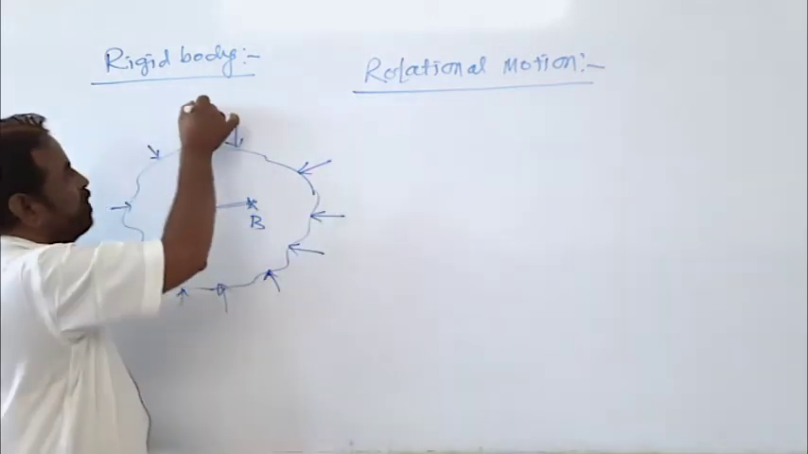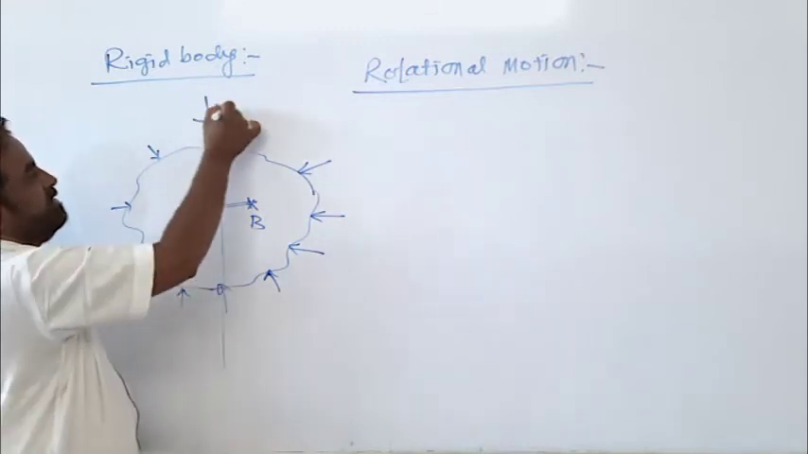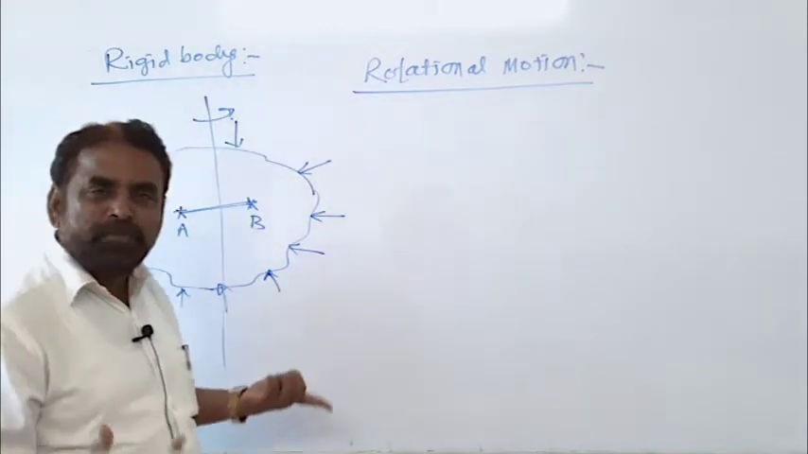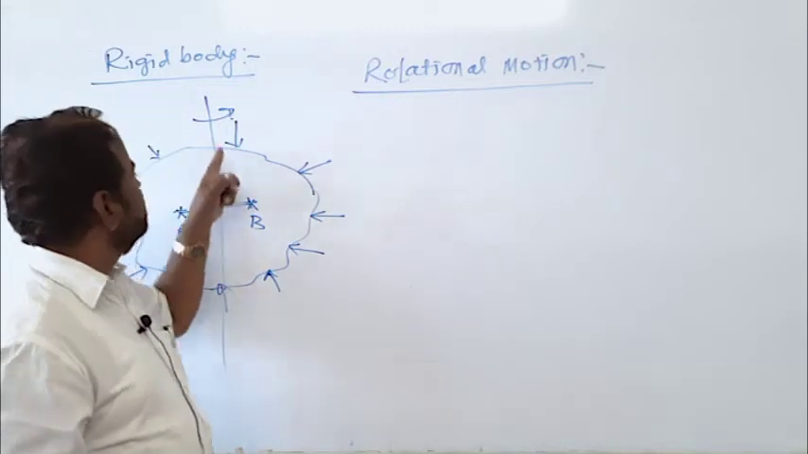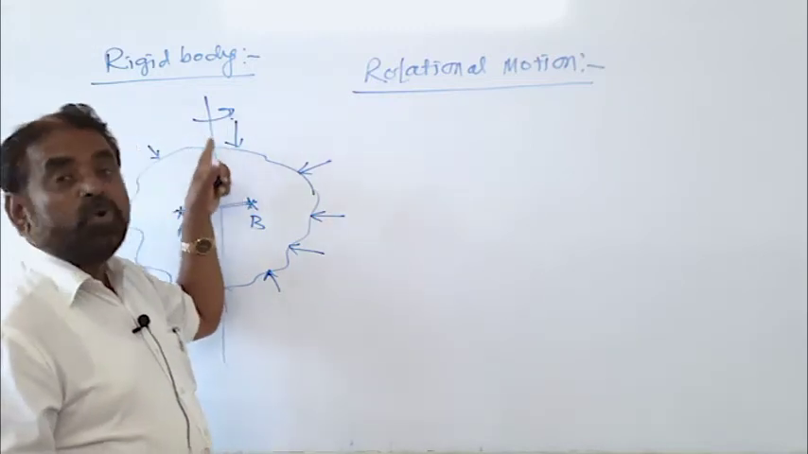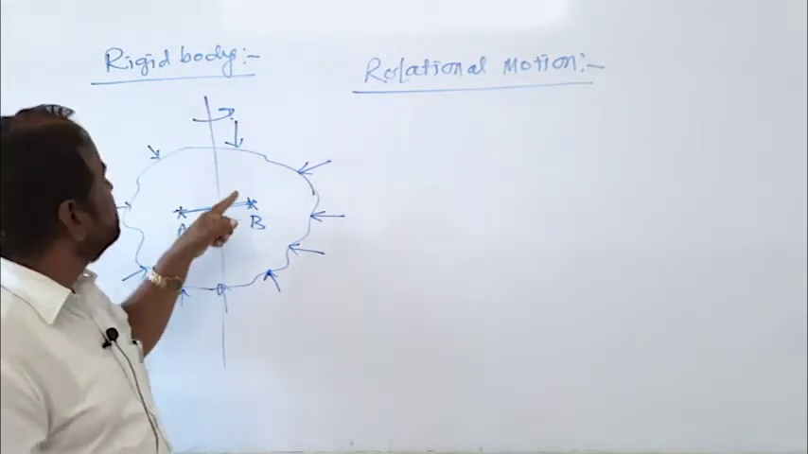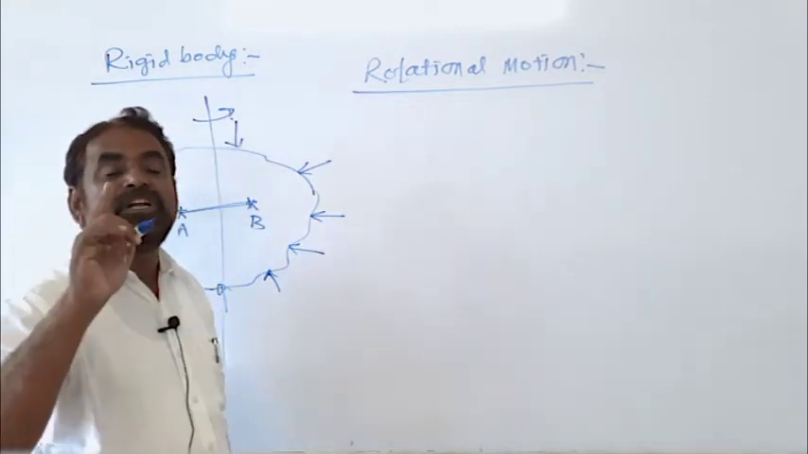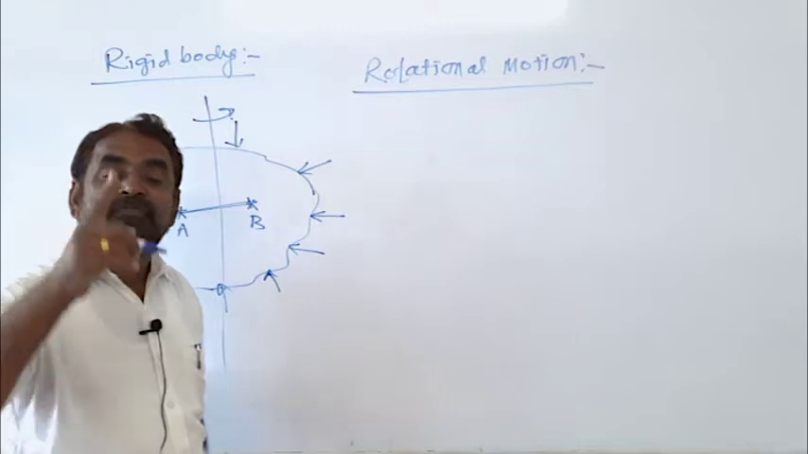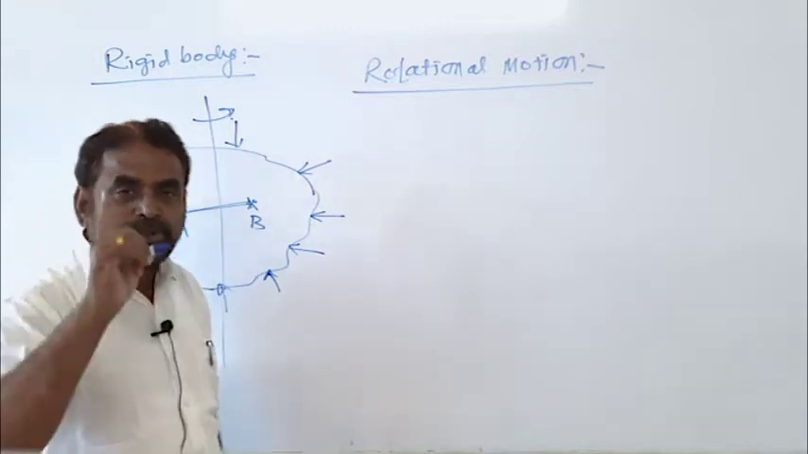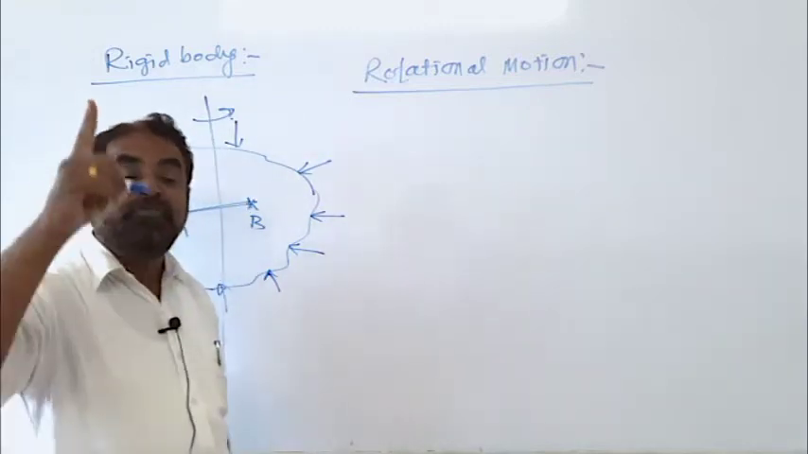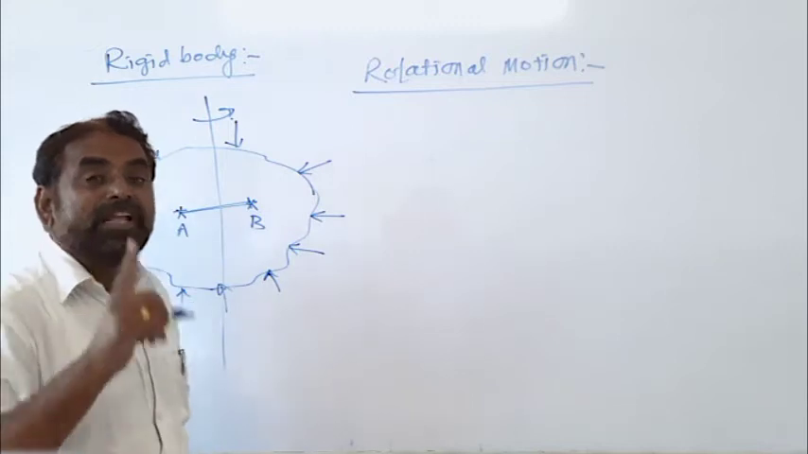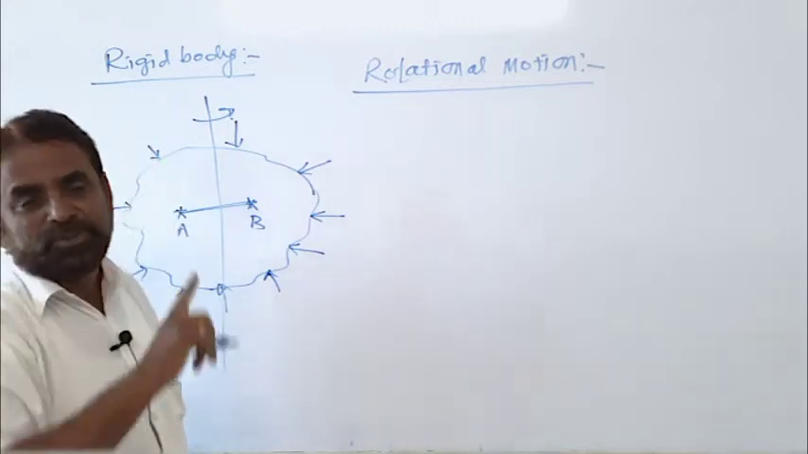Now this body can rotate about an axis passing through any point. A rigid body rotates about an axis passing through any point. So rotational motion means motion of the body about a fixed point. Motion of the body about a fixed point is called a rotational motion.